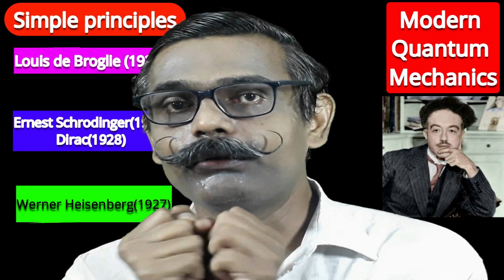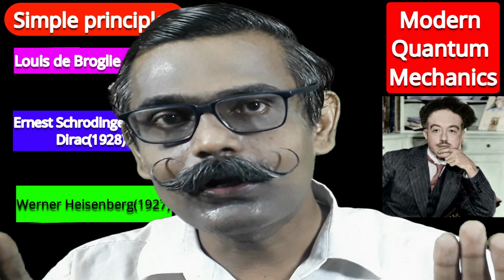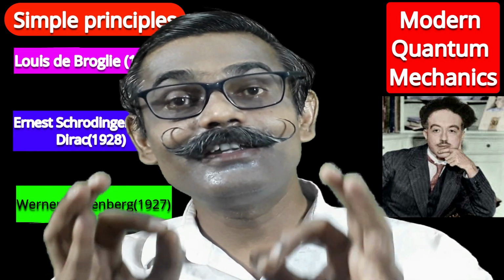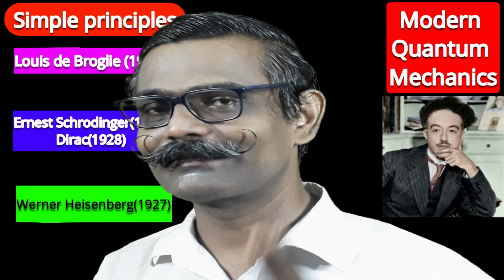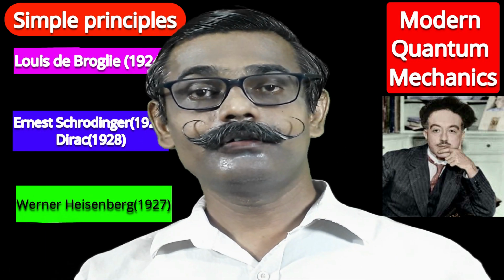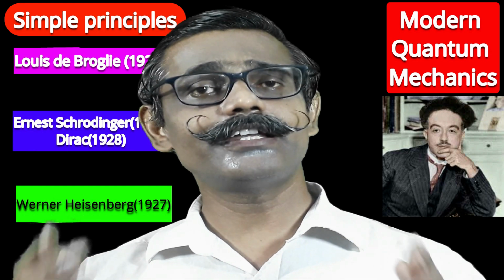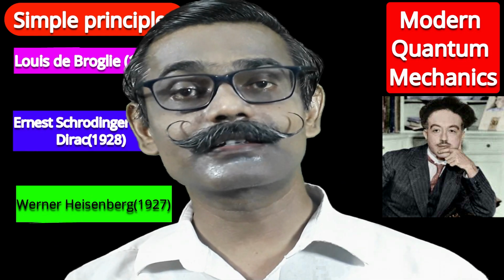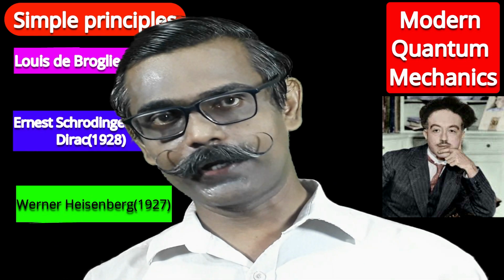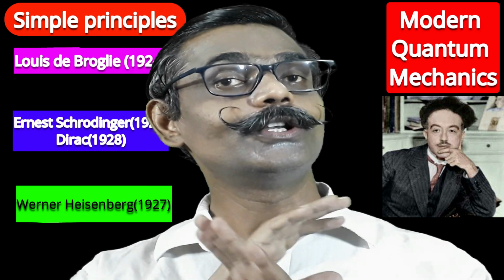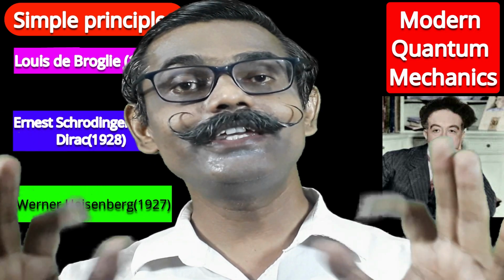But matter wave cannot be absorbed and cannot be emitted. The third difference: electromagnetic wave has one particular speed, the speed of light, 3 into 10 raised to 8 meter per second. Matter wave has no fixed speed.